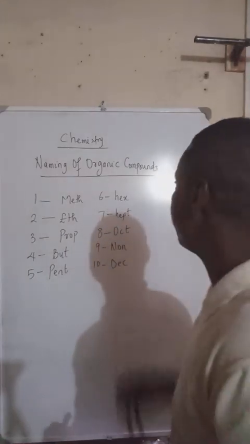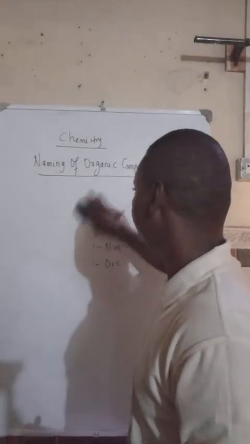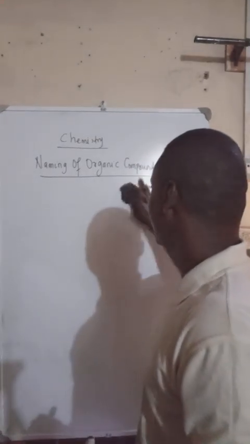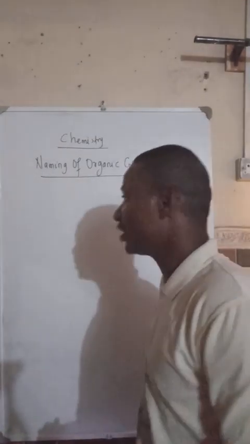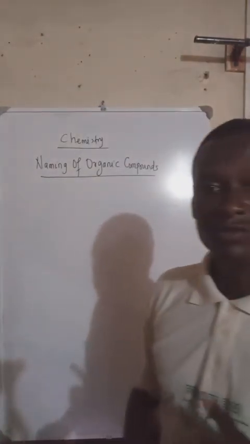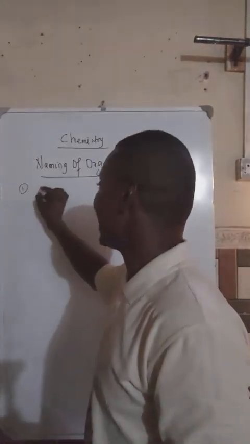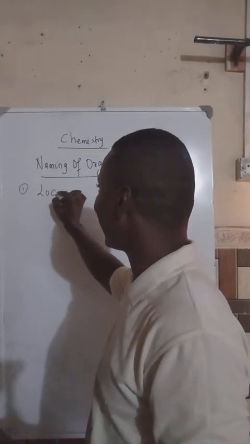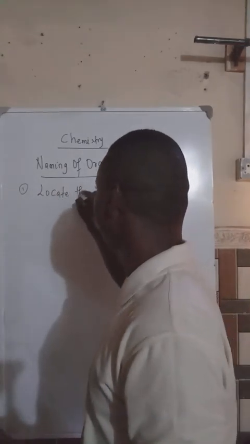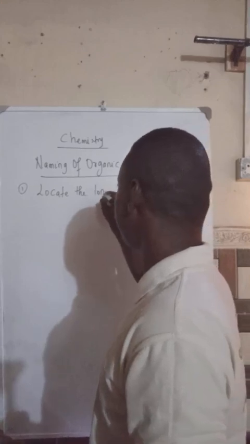Now, there are rules that govern naming of organic compounds. And we're going to be looking at those rules. The very first rule that governs naming of organic compounds is that you are expected to locate the longest chain.